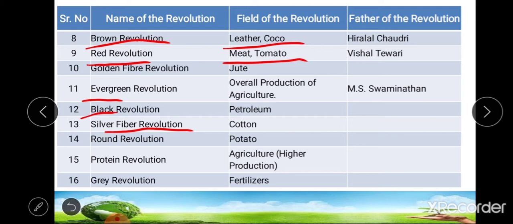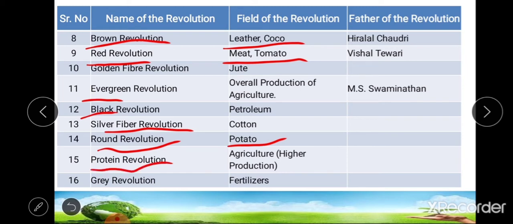After that, 14th type of revolution is round revolution. This round revolution was done in potato crop during 1965. Then 15th type of revolution is protein revolution.